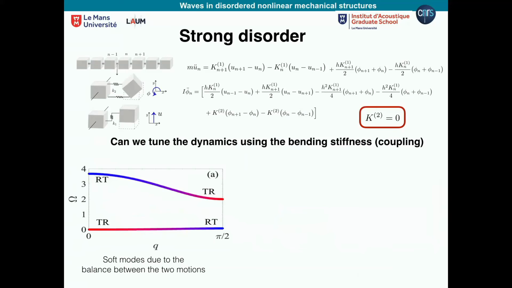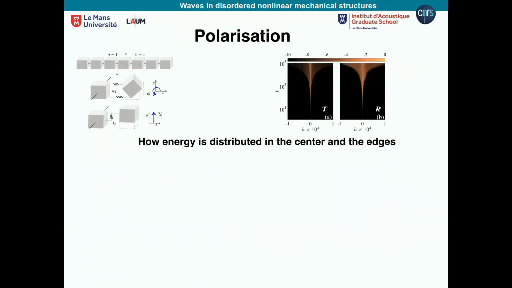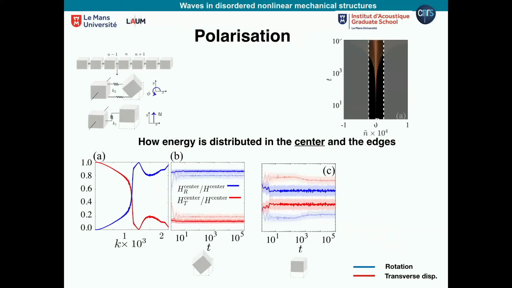Then we say, okay, let's imagine an extremity and let's cut off the bending stiffness, make it 0. Then it's interesting because we go back to the Anderson model, and if you put the energy in the center, it will remain in the center forever. So you recover Anderson localization just by tuning the bending stiffness. Of course, you can argue that putting the bending stiffness to 0 is a bit artificial, but you can see that going to very small values, you'll be able to localize energy in the center. Note that when I do that, I don't decouple the system. They are still coupled. I'm just removing one parameter.